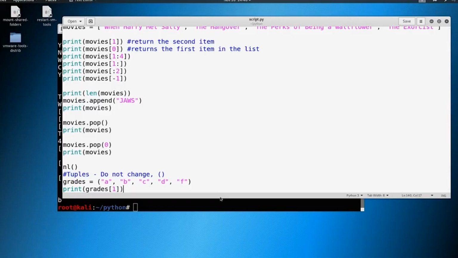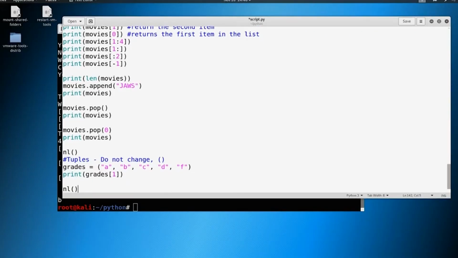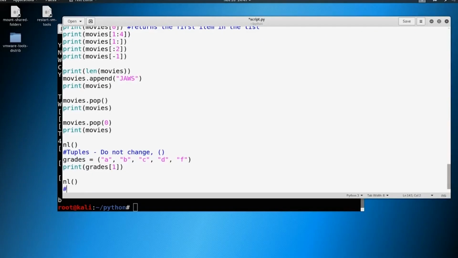Now we're going to introduce that in Python form, and we're also going to introduce a while loop. Now the while loop is going to come back into play later on in this course, especially when we get into the exploit development part of the course. So a while loop, just think of it that it executes as long as something is true. So let's make a new section here. We're going to do a new line as usual, and we're just going to say something like looping.